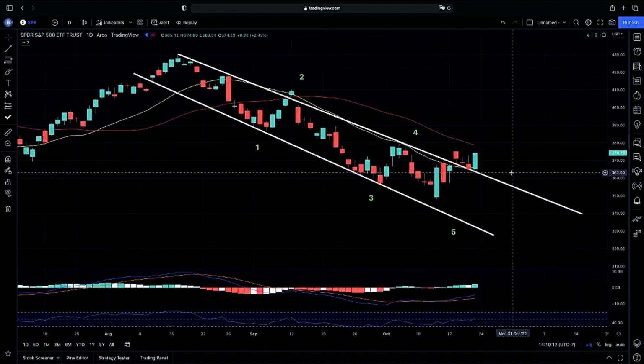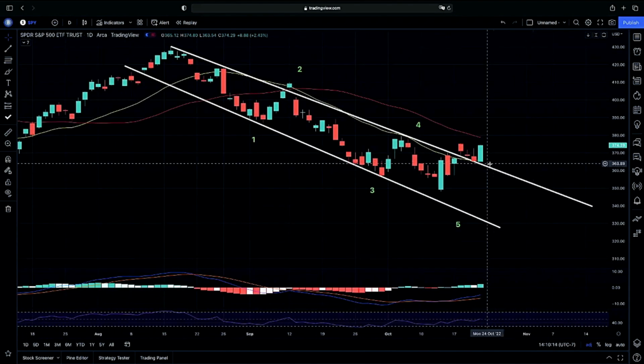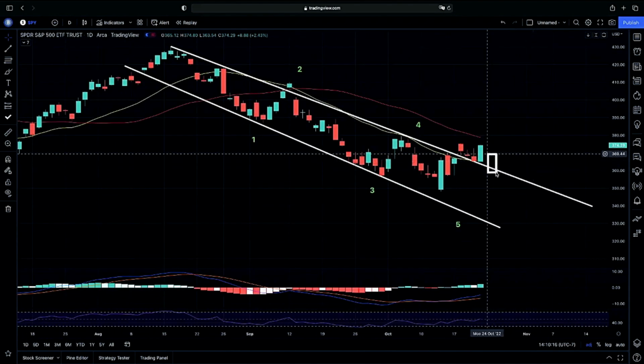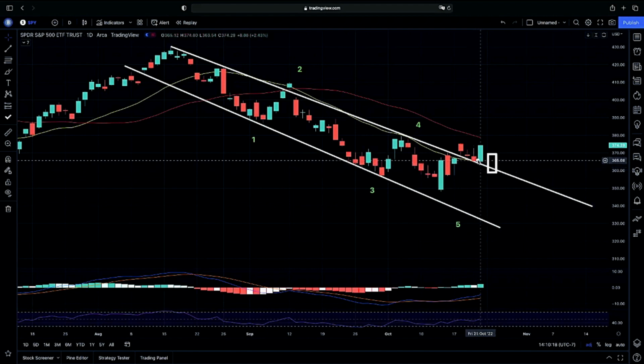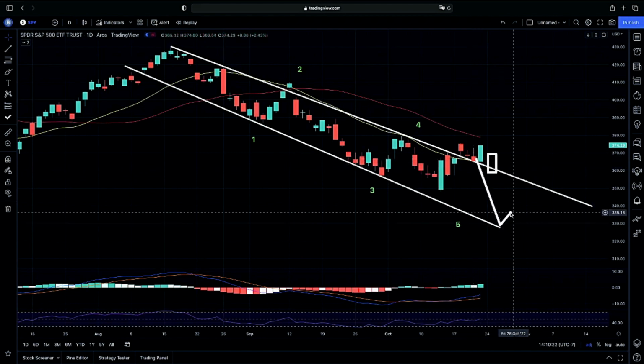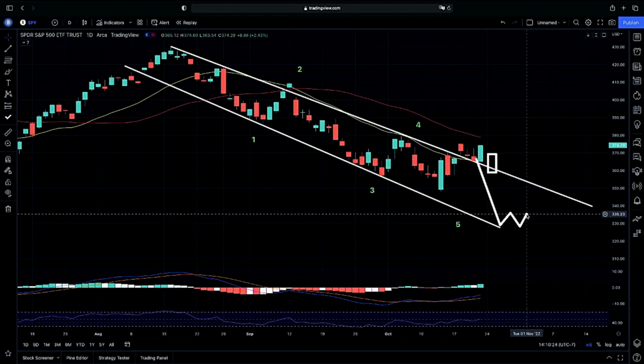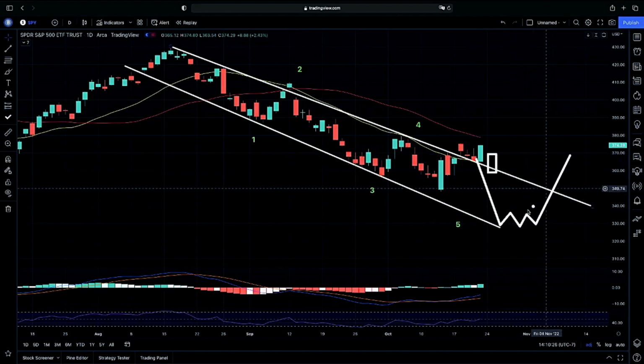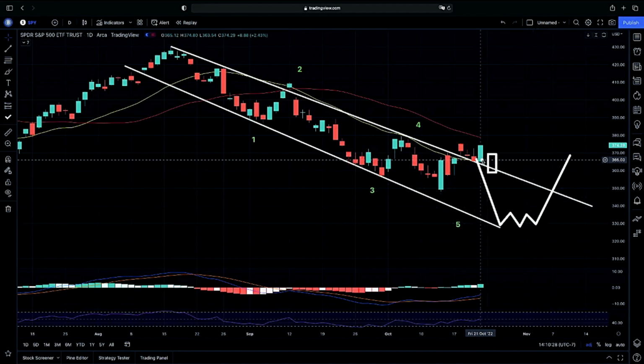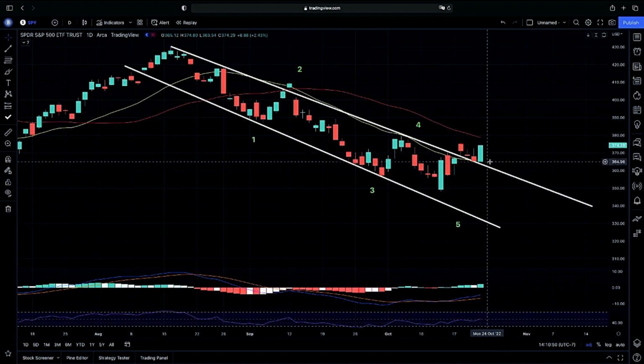Now to the downside, what we do not want to see is a solid body closing below our channel here for that possible 5th wave. However, in my opinion, if we do continue on to a 5th wave, then we will just have major discounts looking for a possible bounce or reversal from here. So again, in my opinion, it's okay either way for me. I'm just making sure we are looking for that proof of concept. If we are going to respect our 20, again, just keeping an open mind for these two possibilities is extremely key.